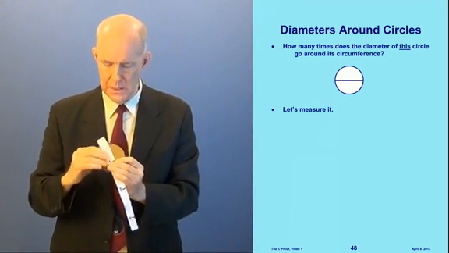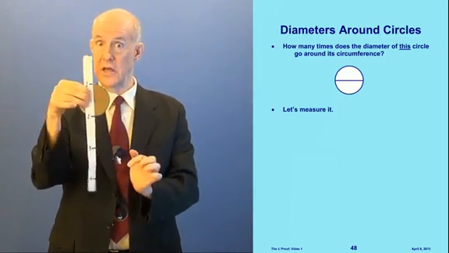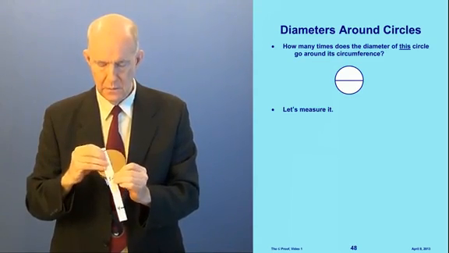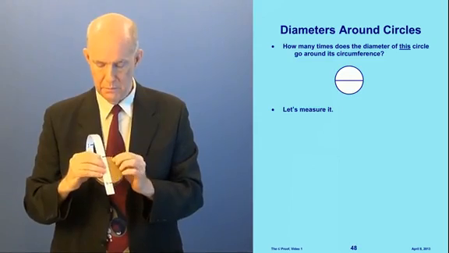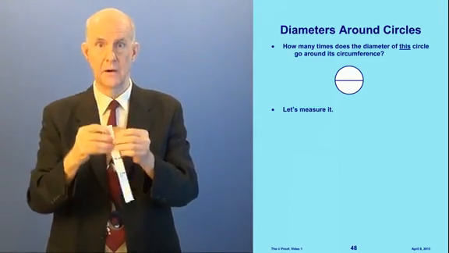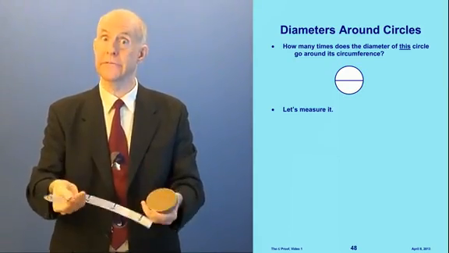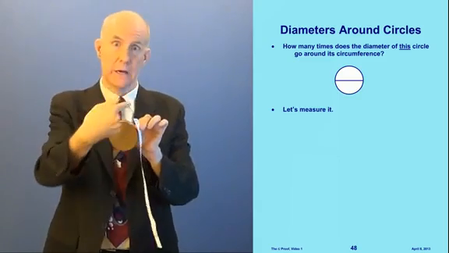And then from 1 to 2, there's another diameter. And then from 2 to 3, there's another diameter. Okay? And then from 3 to 4, there's another diameter. Okay, now what I'm going to do is measure it by wrapping the paper around the circle and see how many of these diameters it takes to get all the way around the circle.